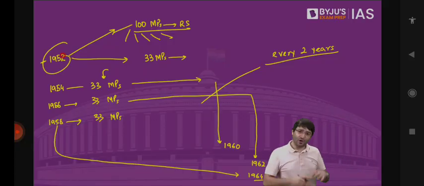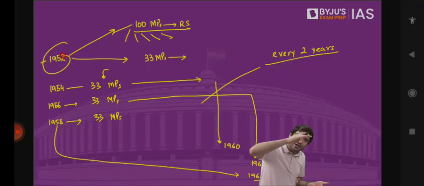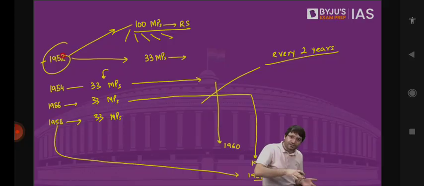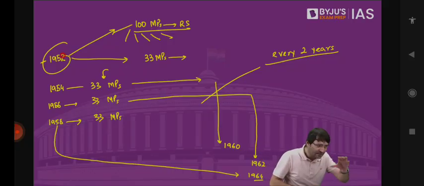But in the first 2 years, we asked 1/3 MPs to retire. Once they resigned, now we call fresh election. Now their term is 6 years. After 4 years, we asked 1/3 MPs to resign. Once they resigned, fresh election was conducted. Now we got election to elect these 1/3 MPs.